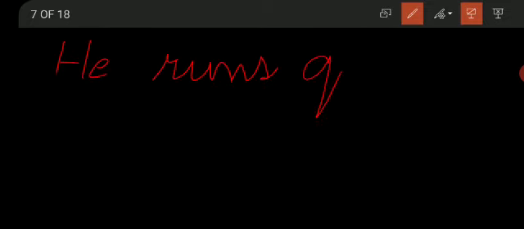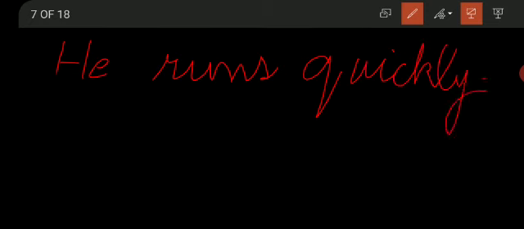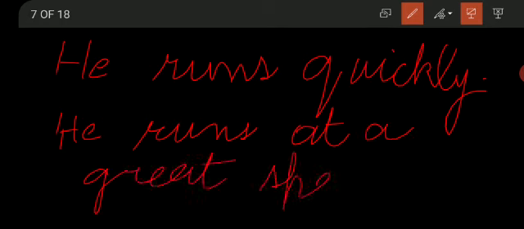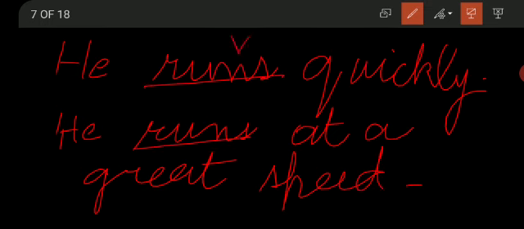For example, he runs quickly, or he runs fast, as I told you earlier. He runs at a great speed. Yes students. Now first of all, let's talk about the action verb, that is runs. The word quickly is an adverb as it is defining run.